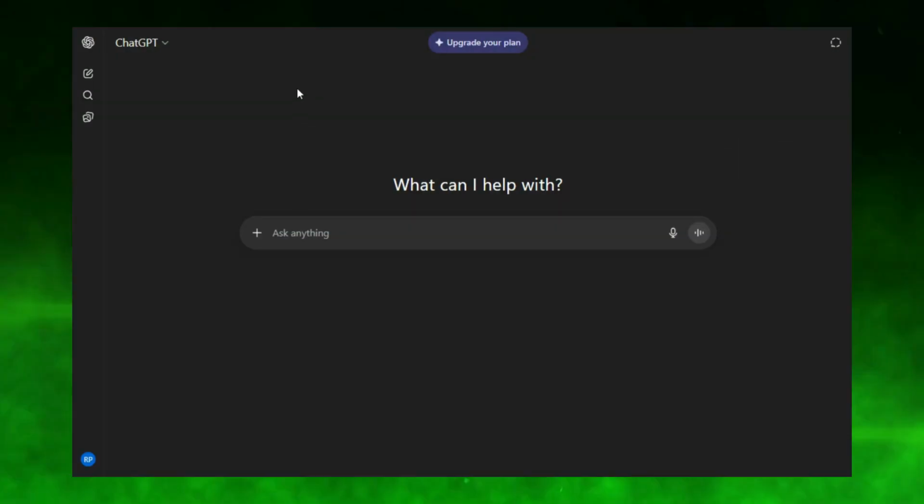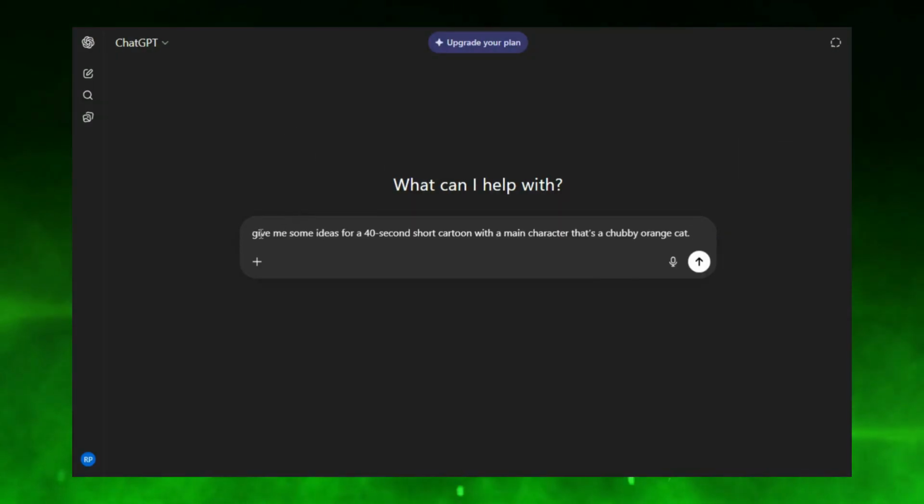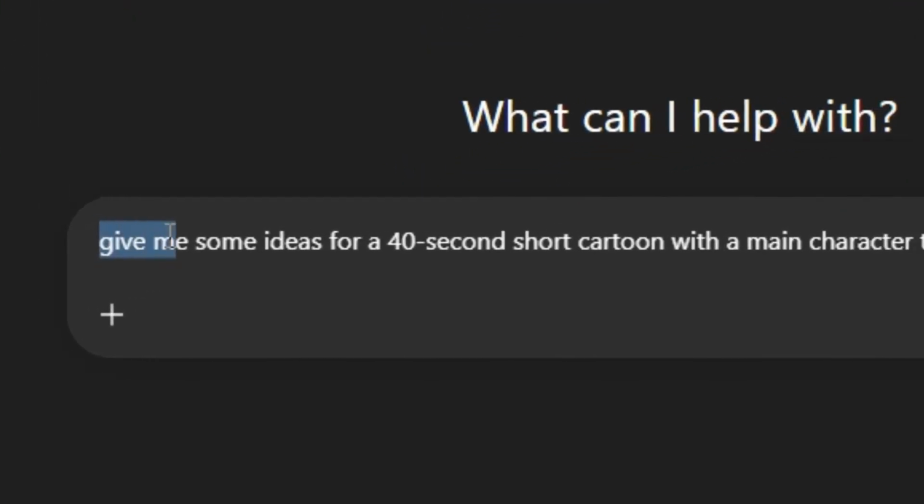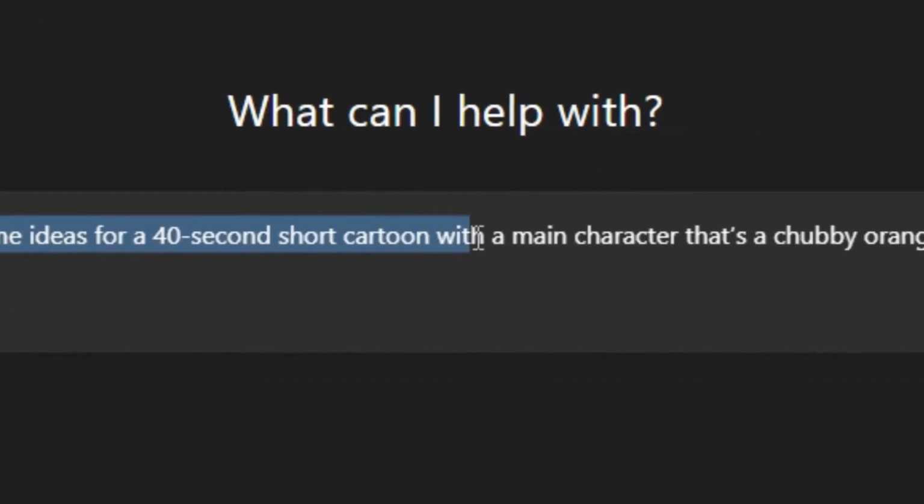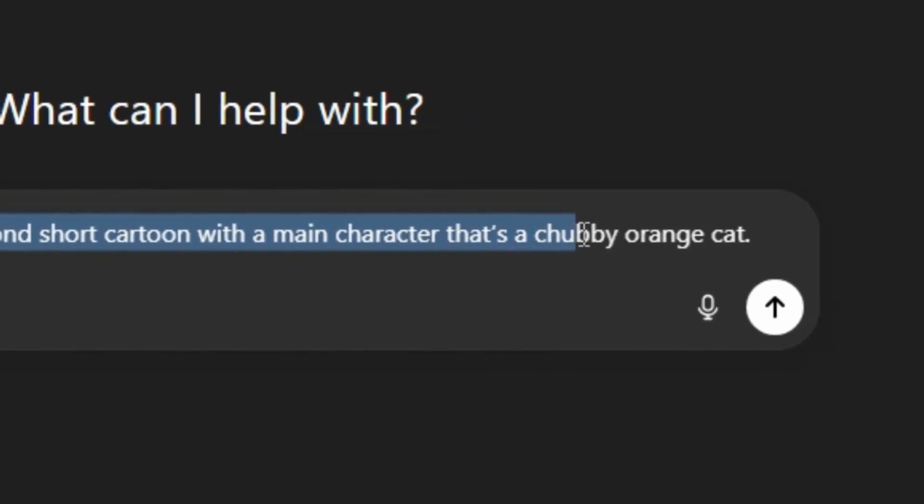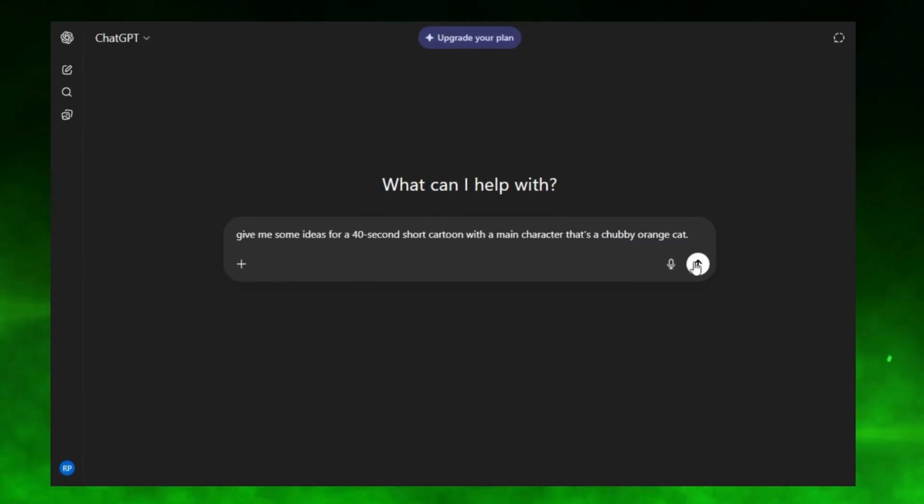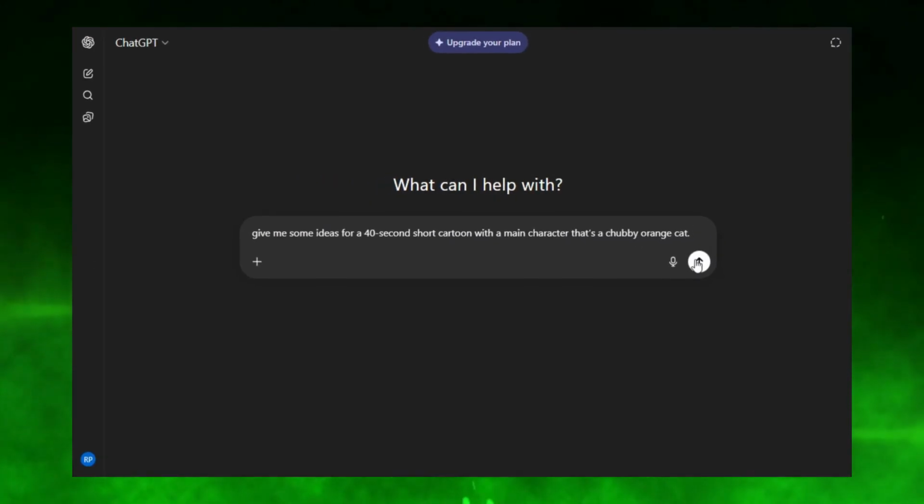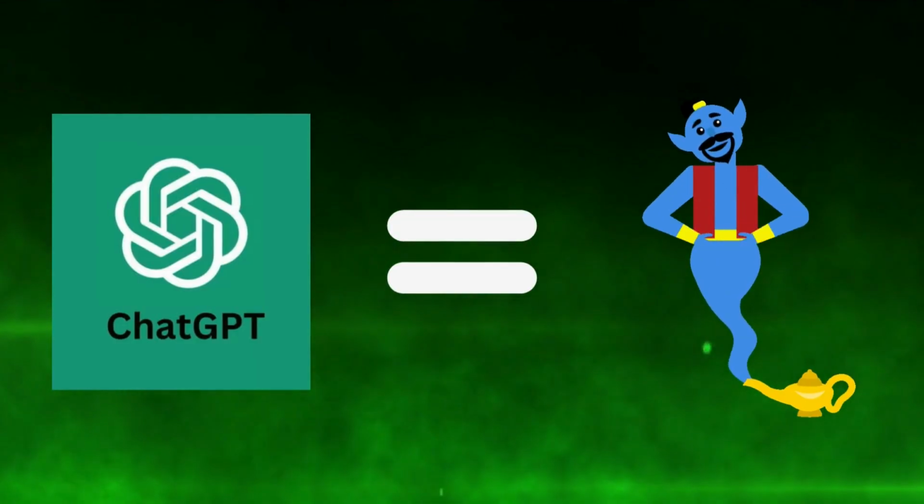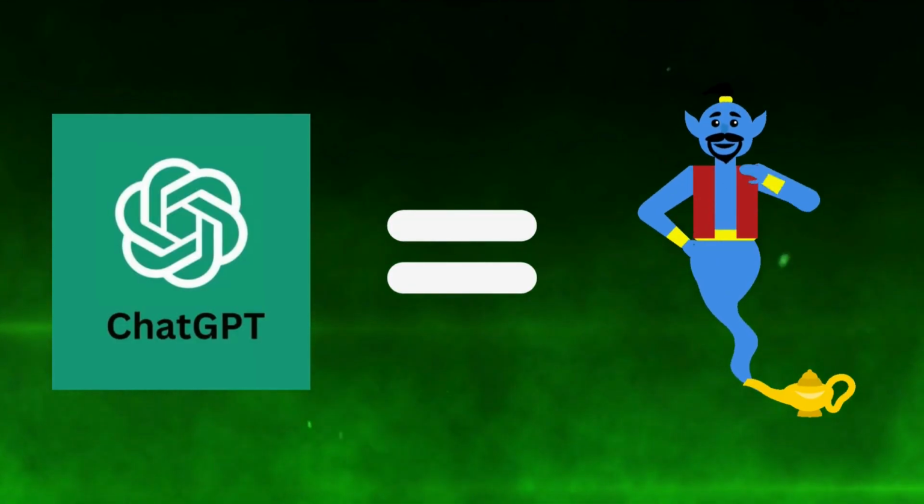So, I'm hopping into ChatGPT, which is like having a 24/7 creative partner that never sleeps, and I'm asking it for some ideas for a 40-second short cartoon with a main character that's a chubby orange cat. But here's the thing. ChatGPT is like a genie. The clearer you are with your wish, the better the magic you get back.